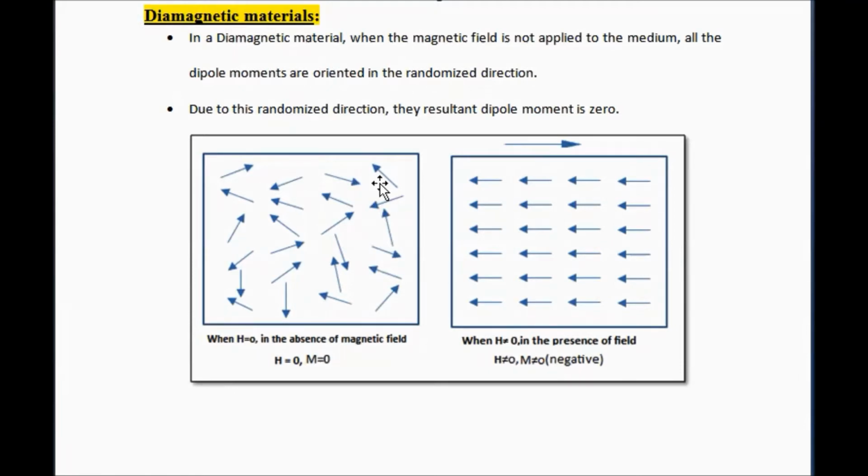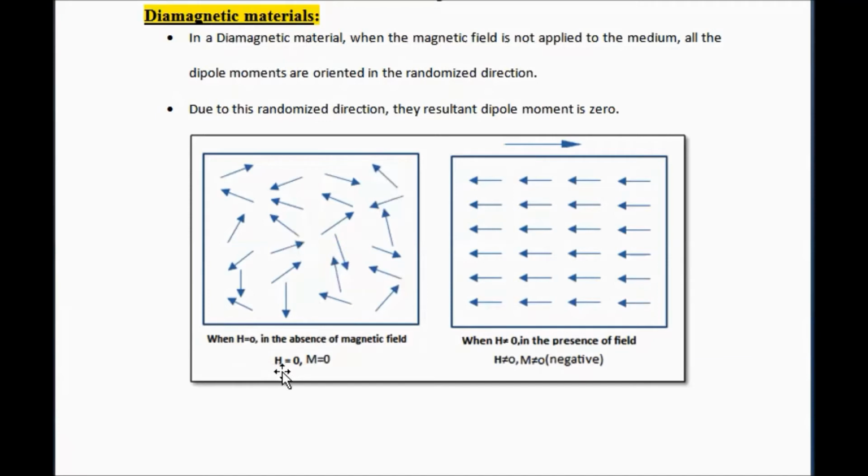That collision makes the resultant dipole moment zero. The collision in this mechanism is an elastic collision. Elastic collision means there will be no loss in the energy. So the diamagnetic material contains n number of dipoles.